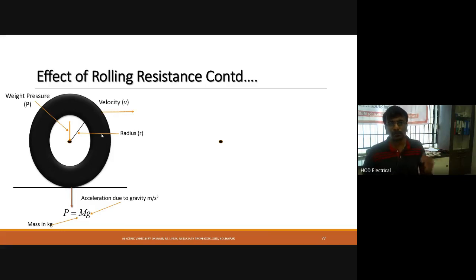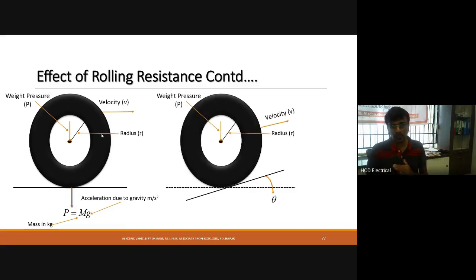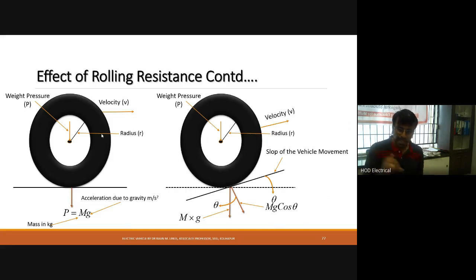Now when the vehicle is moving on a slope, where I am showing the direction of velocity, it is moving upwards. With respect to the previous reference plane, the weight force acts downwards, m into g. With respect to theta, the angle of inclination, that force is m into g into cos theta. Why I explain this: in the next slide I am going to include this formula for finding the effect of rolling resistance.